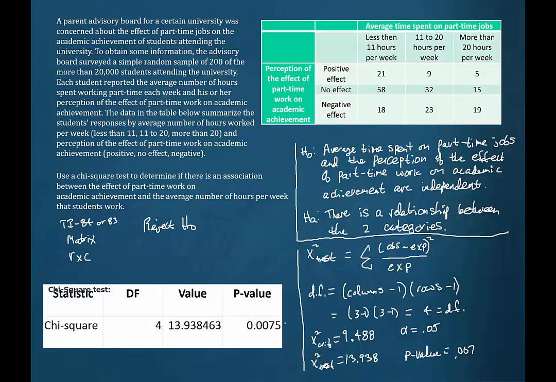you might also be required to make some comments regarding the requirements for the chi-square test. As always, in any sampling situation, the condition must be met that all subjects were randomly selected.